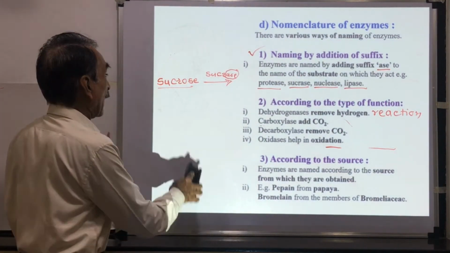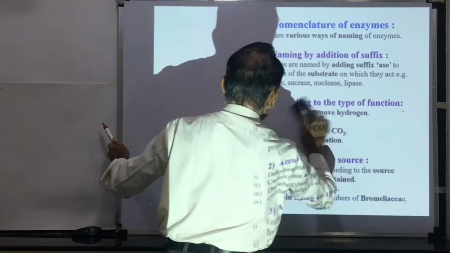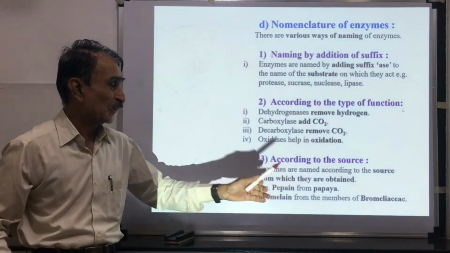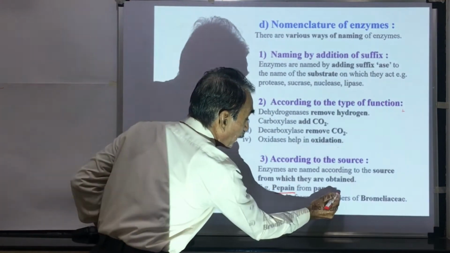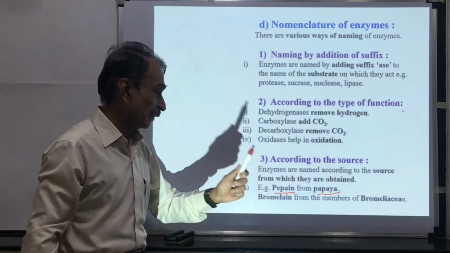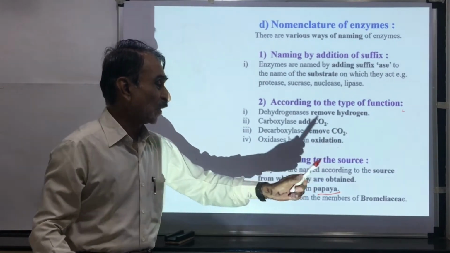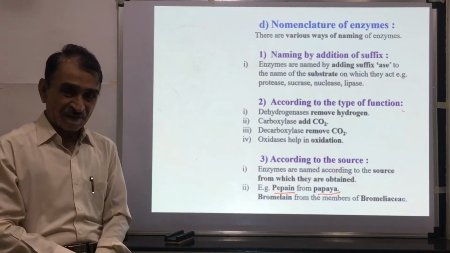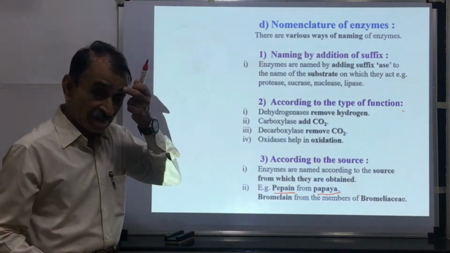Third method, according to the source. Enzymes are named according to the source from which they are obtained. For example, papain enzyme is obtained from papaya. As this enzyme is obtained from papaya, that's why it is called papain. Then bromelain, this enzyme is obtained from the members of family Bromeliaceae. Plants in the Bromeliaceae family contain an enzyme called bromelain, so it is named bromelain.